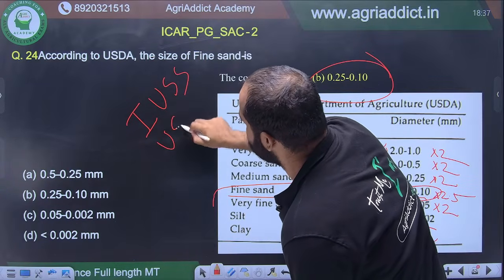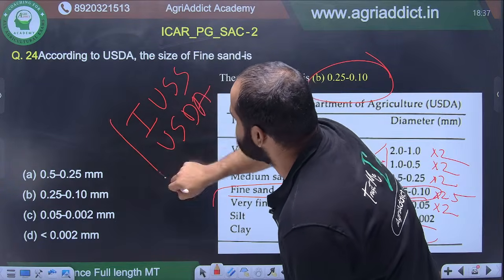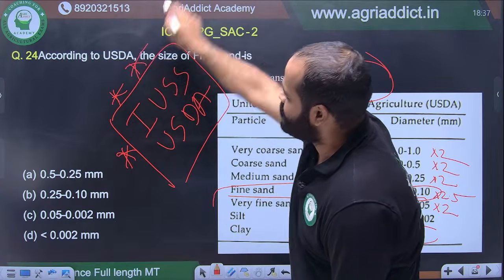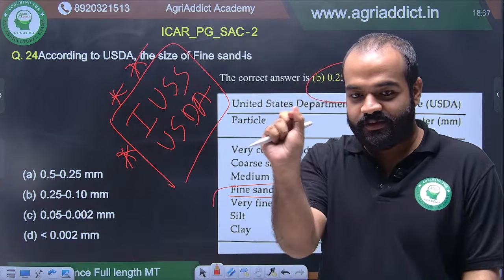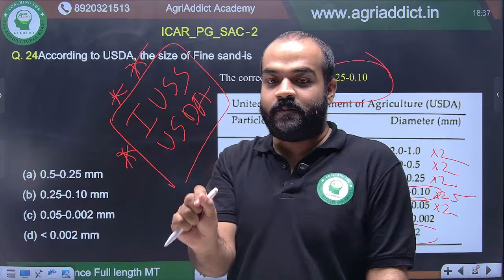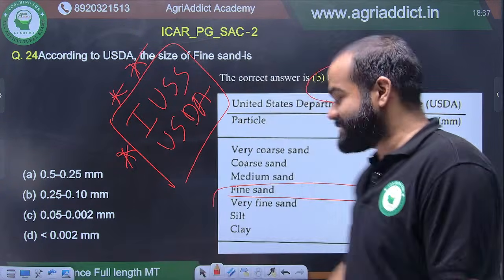The classification of both ISSS and USDA should be completely in your mind. It should be on your lips and on the tip of your fingers. The moment you see it, you should mark and go. You cannot waste your time in these questions, right?